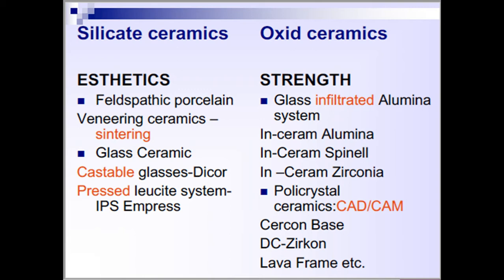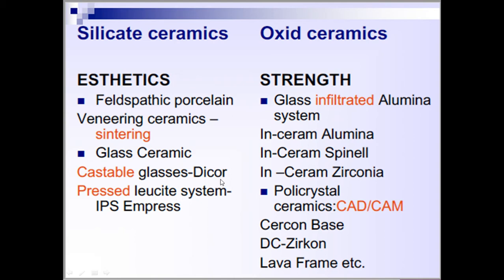Crystal containing glass, then we have crystalline porcelain, then we have partially crystalline porcelain. So we can see here glass ceramic. This is the amorphous glass.